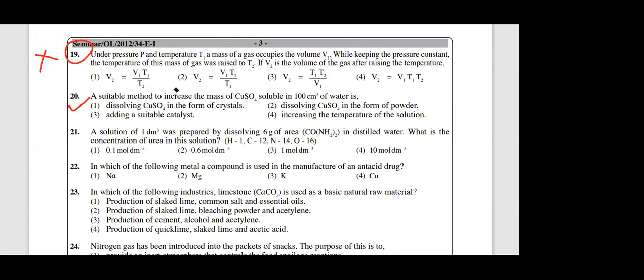Yes, 20th MCQ. What is the answer? Devish? 4th answer. Increasing the temperature. Any other students given other than the 4th answer?